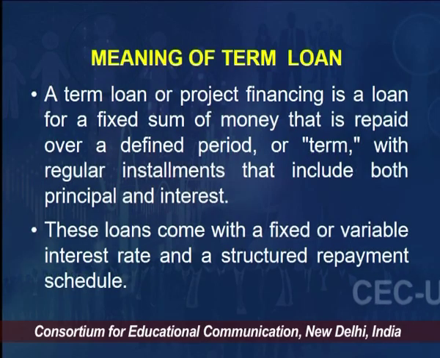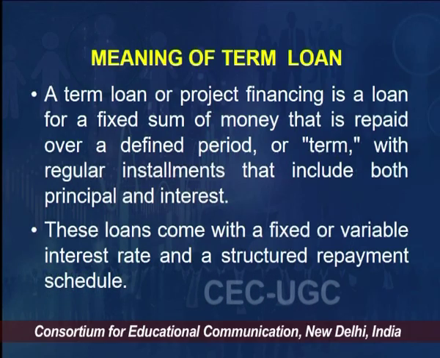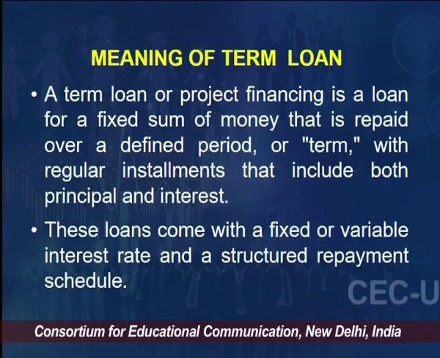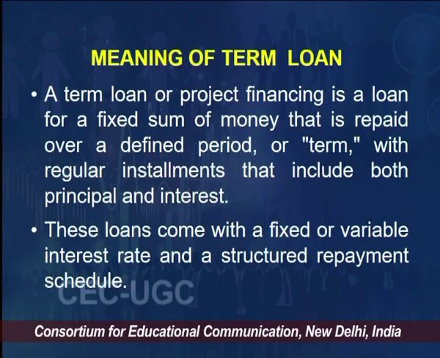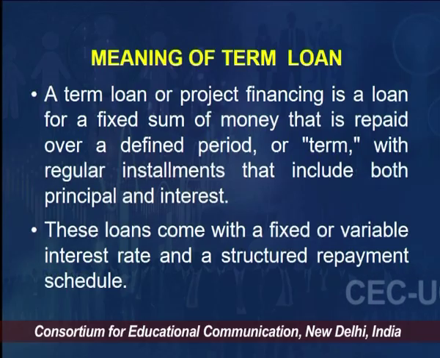Now I would like to talk about yet another source of long-term finance, which we call a term loan. So what is a term loan? A term loan, or project financing or project loan, is a loan for a fixed sum of money that is repaid over a defined period or term with regular installments that include both principal and interest. These loans come with a fixed or variable interest rate and a structured repayment schedule. So you must have gathered, let me explain what term loans are.